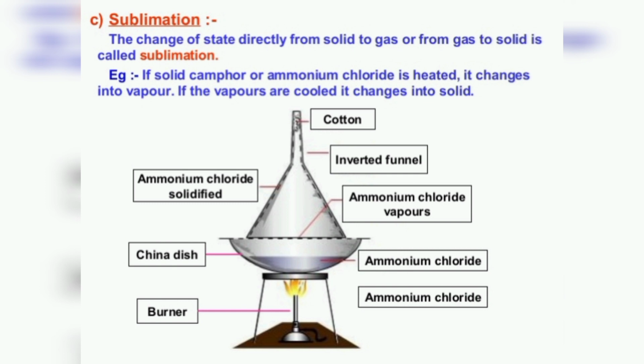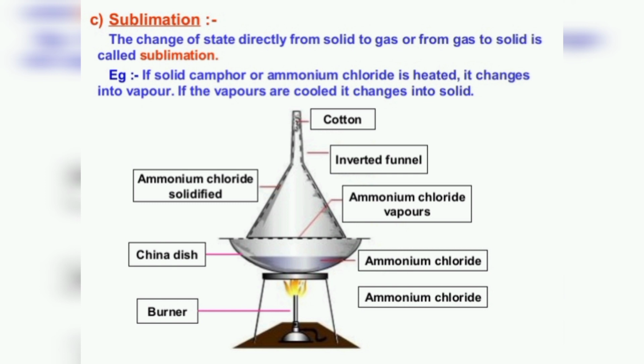So the change of state directly from solid to gas or from gas to solid is called sublimation. So sublimation is a process during which a solid on heating changes directly into the vapor phase without passing through the liquid state. So we can understand this phenomenon by doing one activity also.